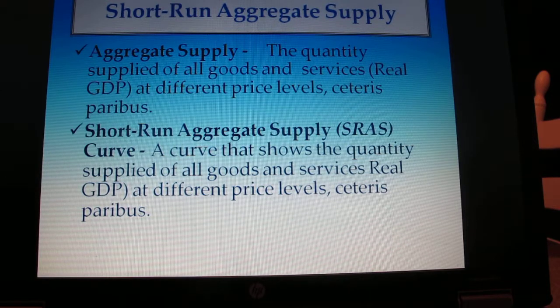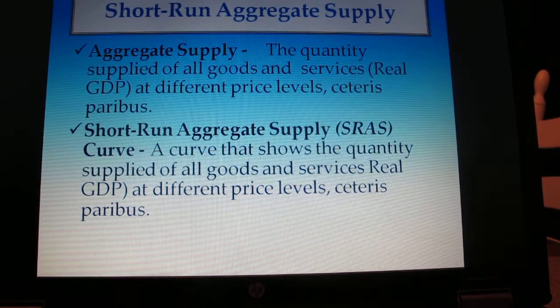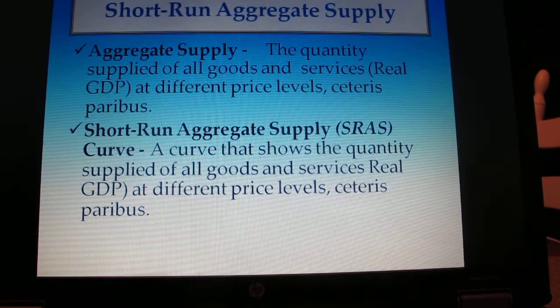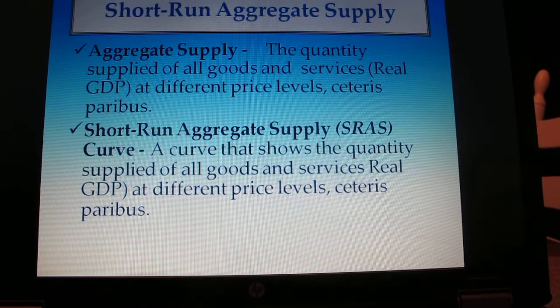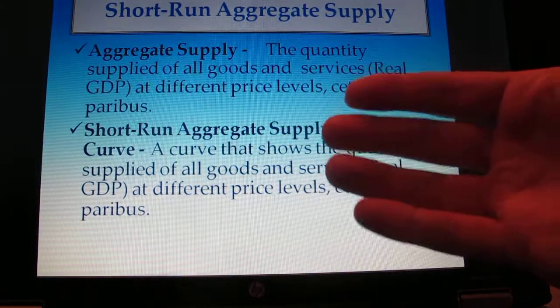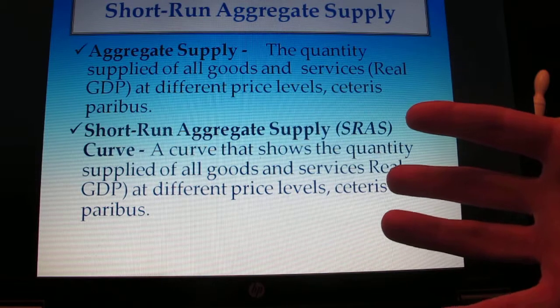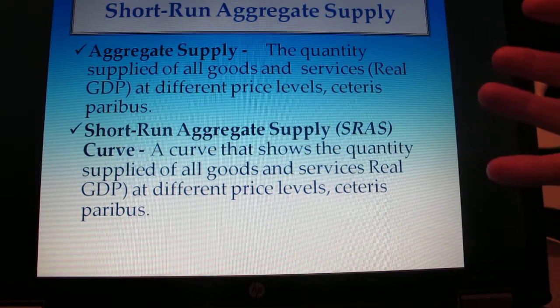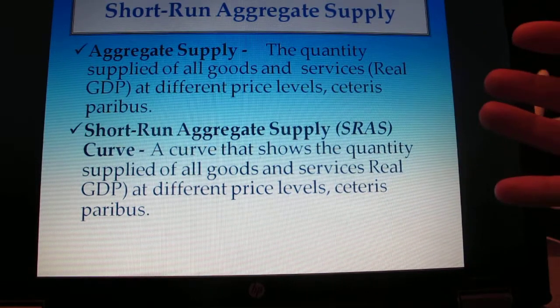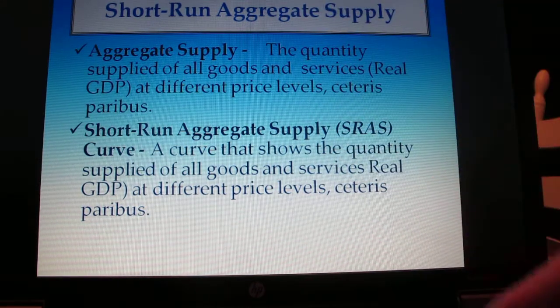So let's just define. Aggregate supply is the quantity supplied of all goods and services, real GDP, at different price levels. The short run aggregate supply curve is a curve that shows the quantity supplied of all goods and services, real GDP, at different price levels. Now, the key term short run, you probably already have an idea. It means in the short run, the more recent, what we expect to happen soon. Long run is obviously well out in the future.